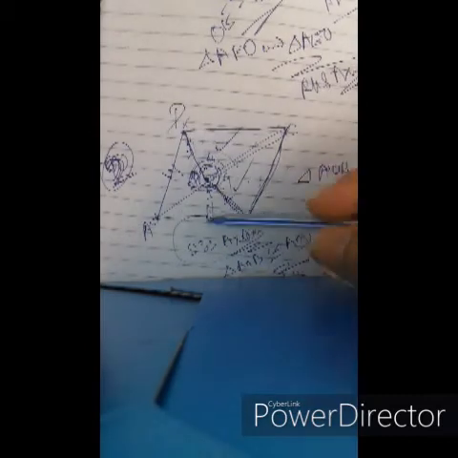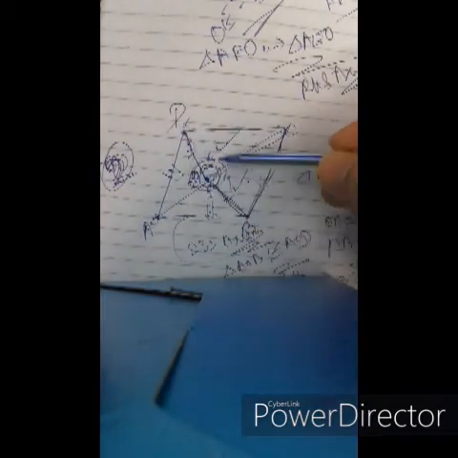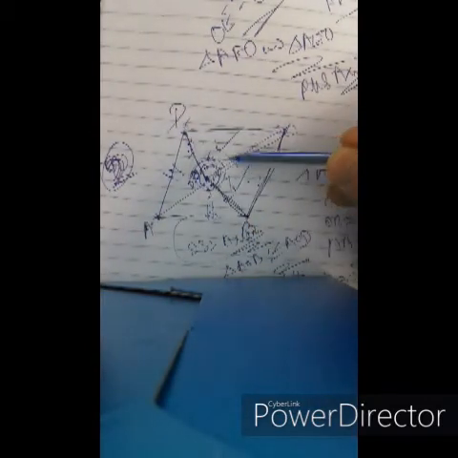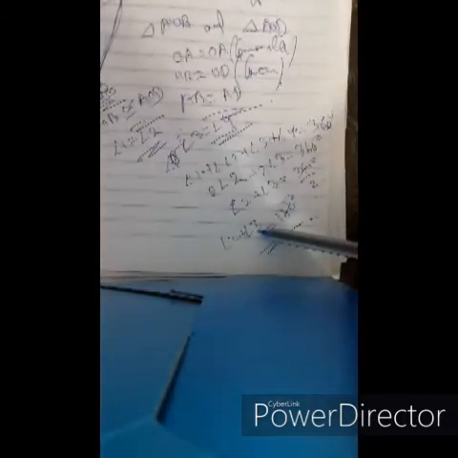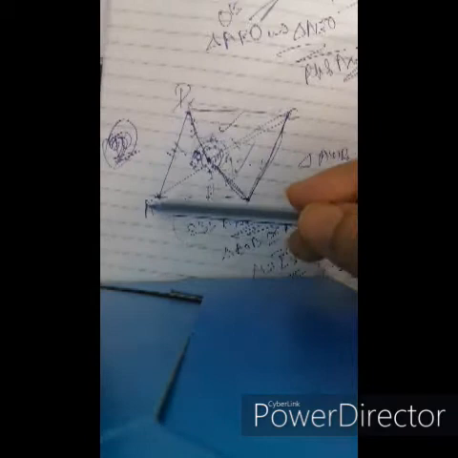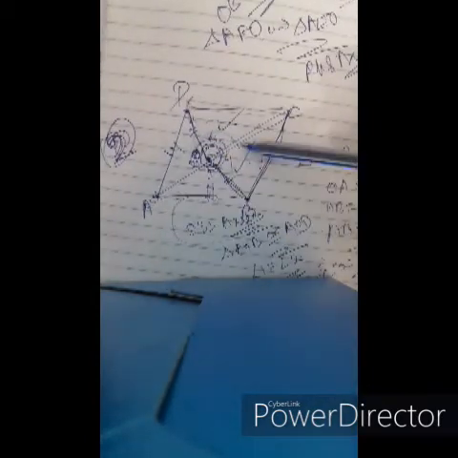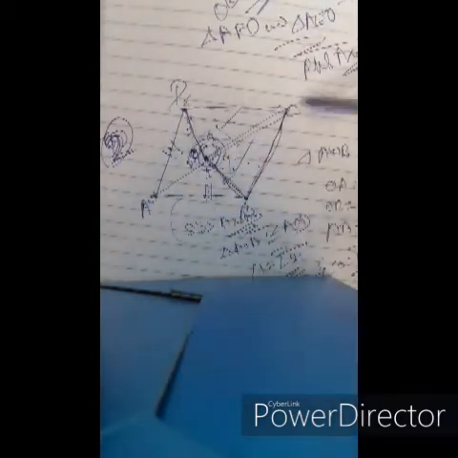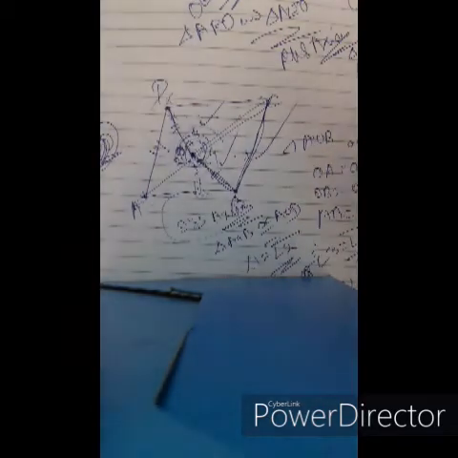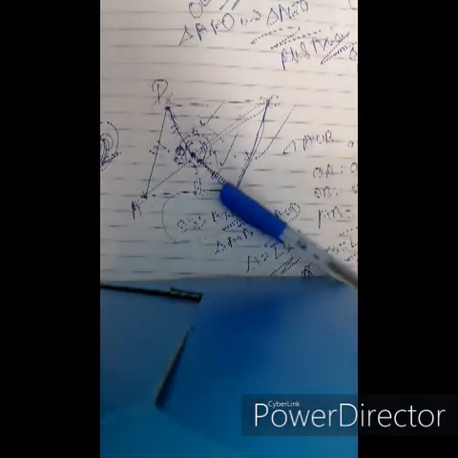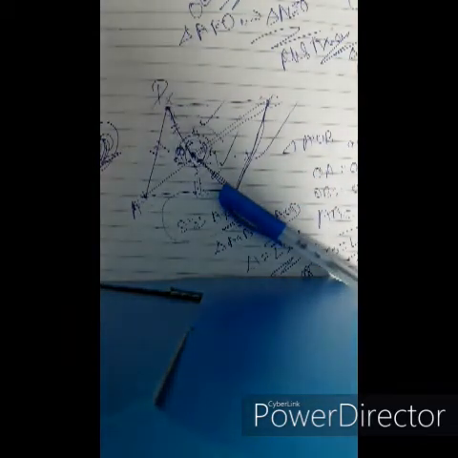Therefore, OA and OC lie on the same straight line AOC. Hence, it is proved. I hope you understood the problem. We'll see a few more after a short while.